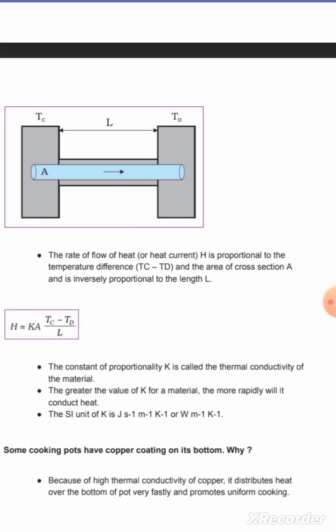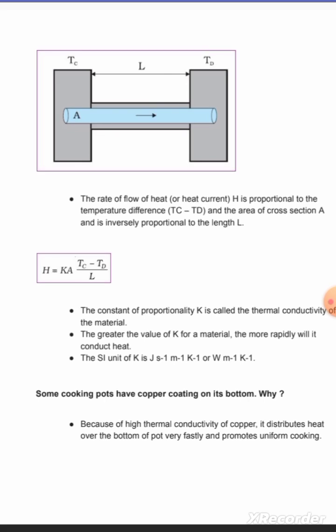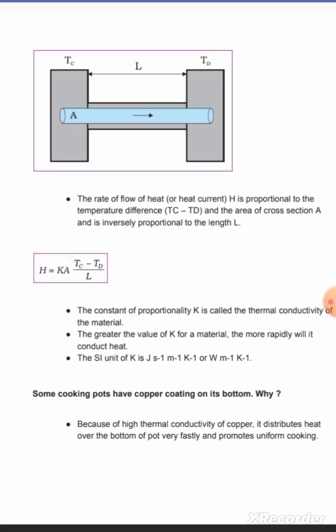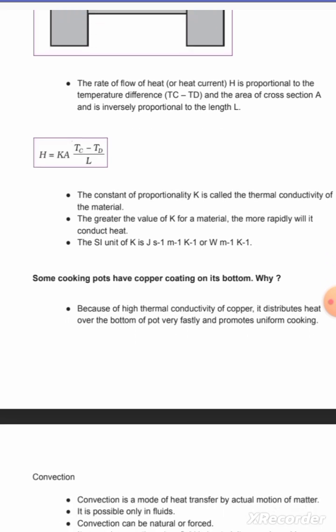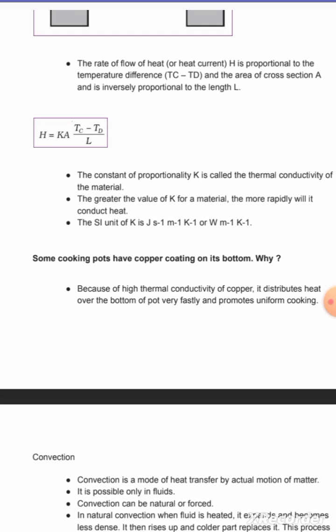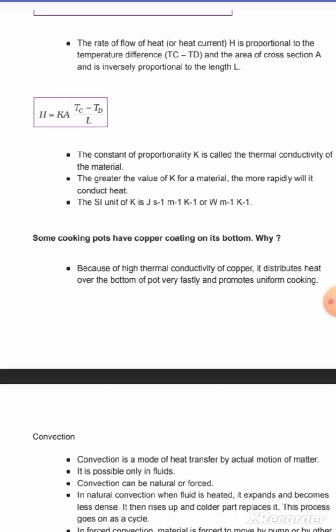It is an important formula for numericals. H = KA ΔT / L, where L is length, ΔT is the temperature difference at the two ends, A is the area of cross-section, K is a constant, and H is the heat current, the rate of flow of heat. The constant of proportionality is called the thermal conductivity of the material. The greater the value of K, the more rapidly it will conduct heat.